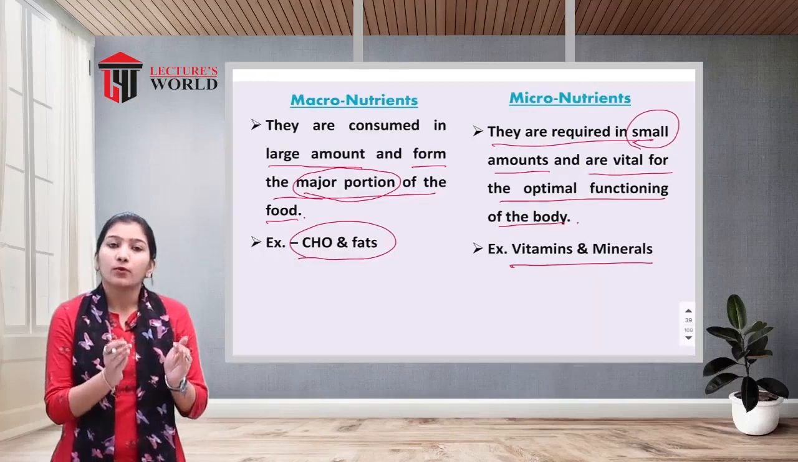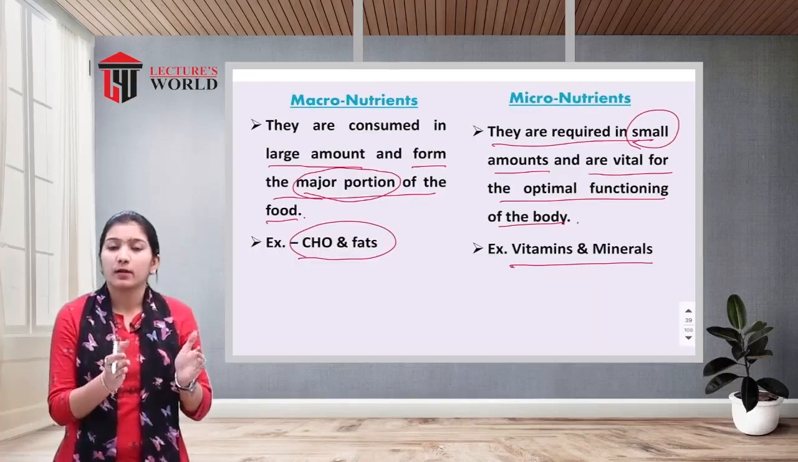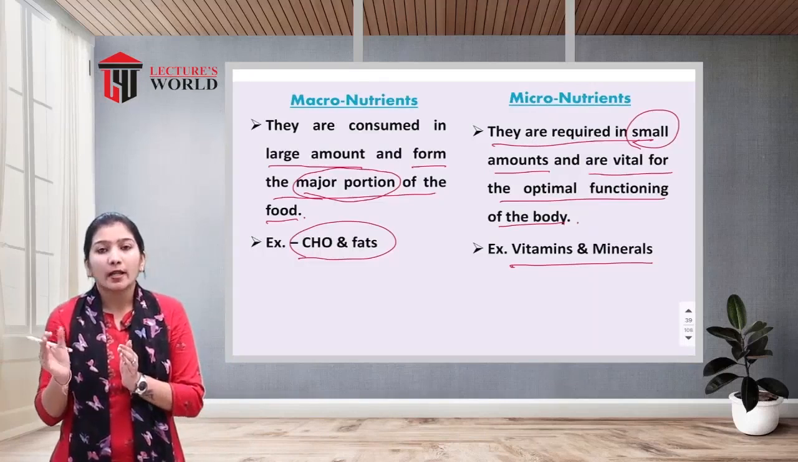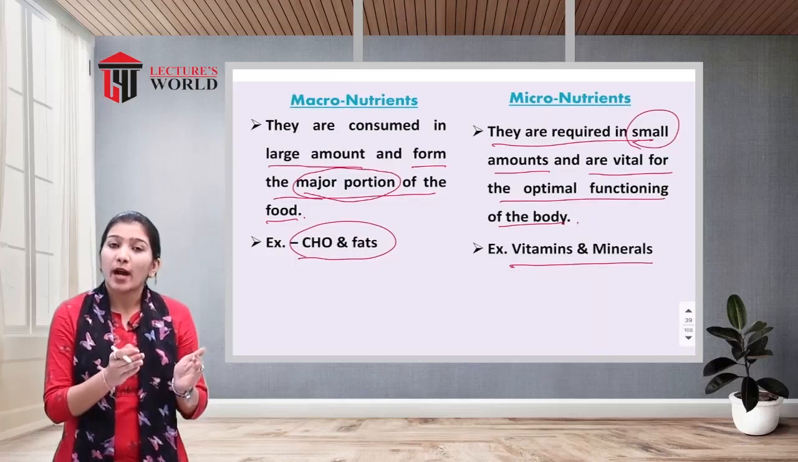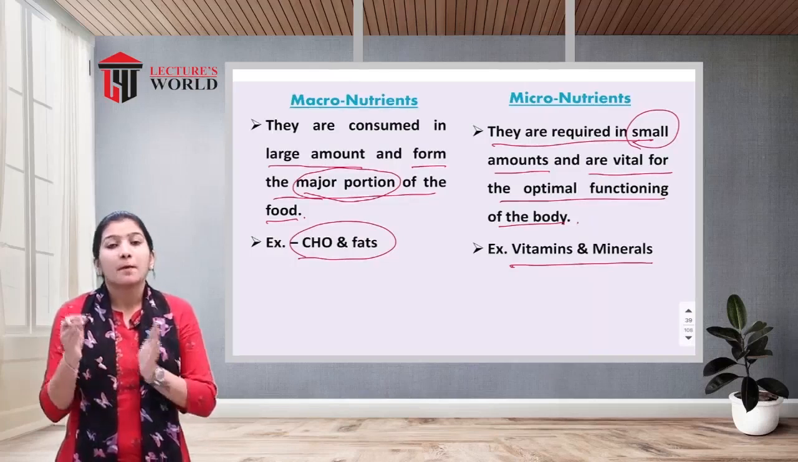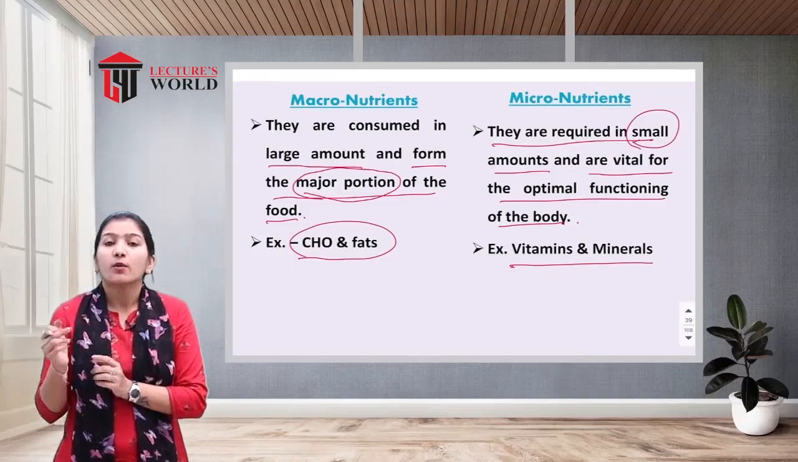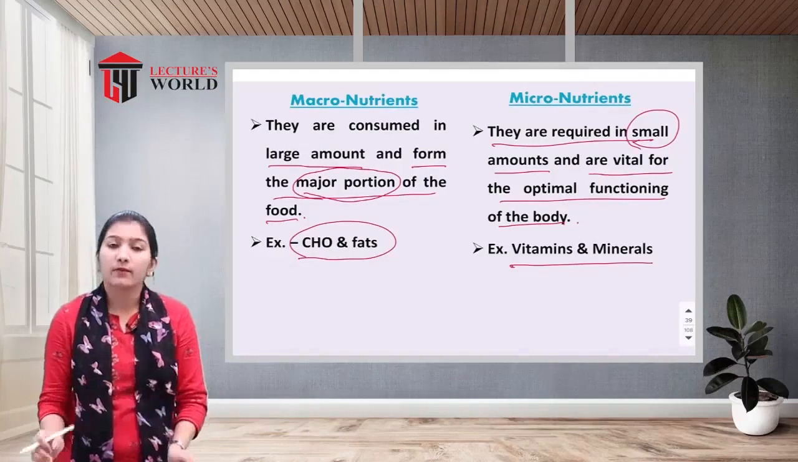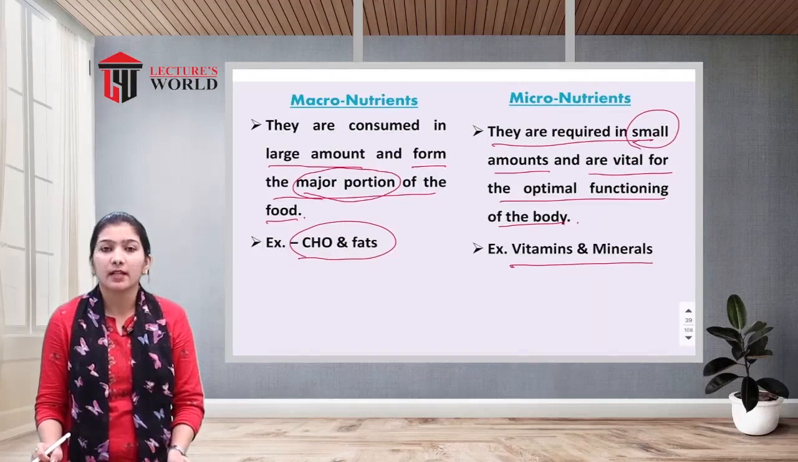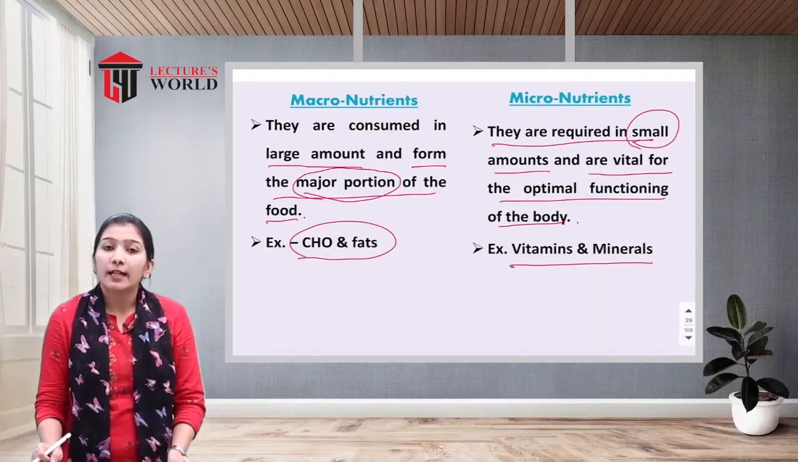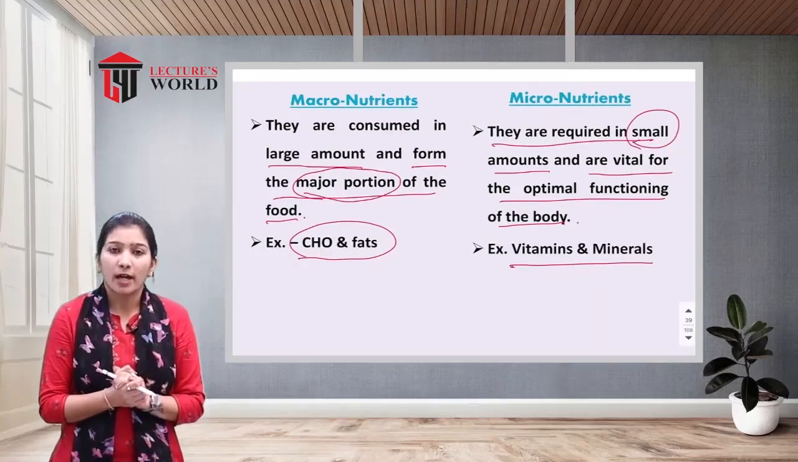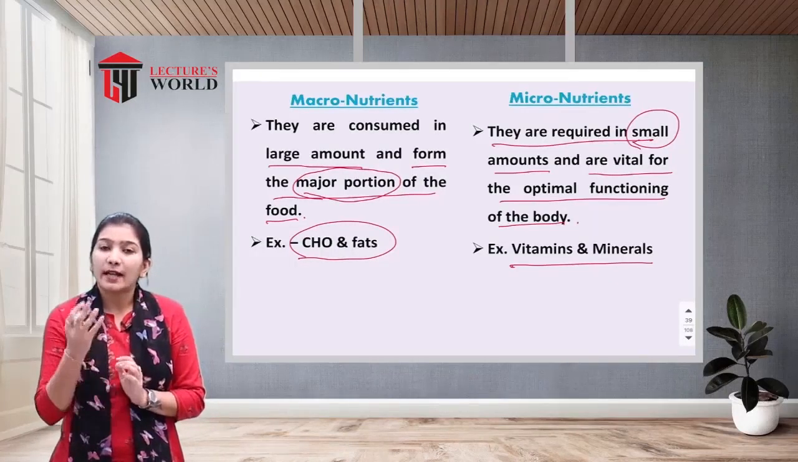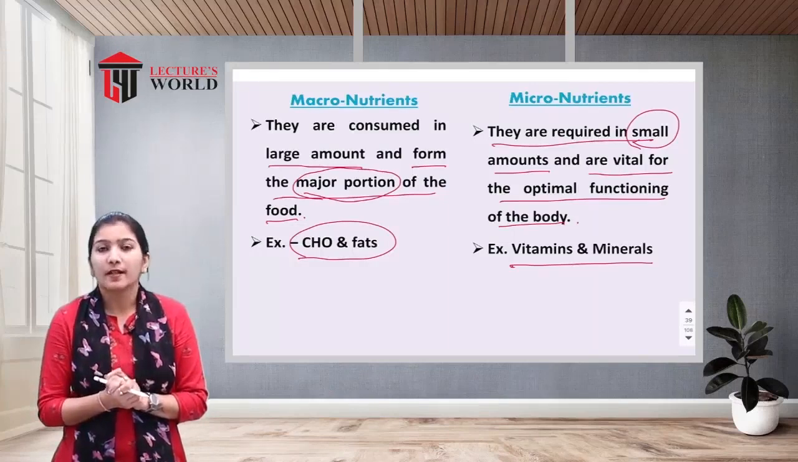Macro means the food is required in a larger amount. Micro means required in a small quantity. Macronutrients involve carbohydrate and fats, whereas micronutrients involve vitamins and minerals. So this is the difference between macronutrients and micronutrients. We are eating a major portion in our meal, that is the macronutrients, carbohydrate and fats. We are having less quantity of micronutrients, that is vitamins and minerals, in our diet.